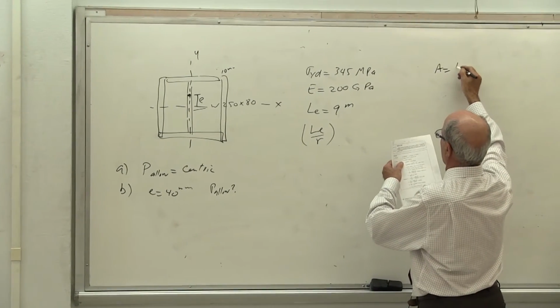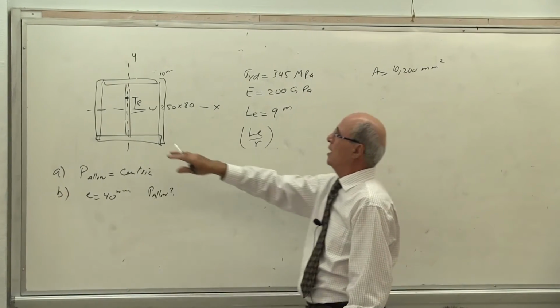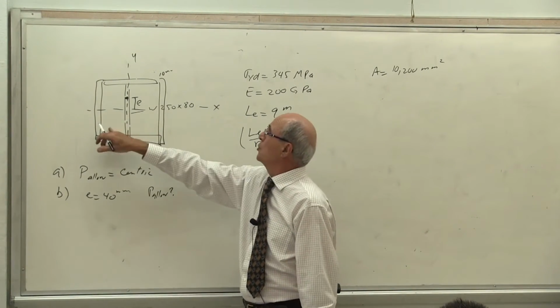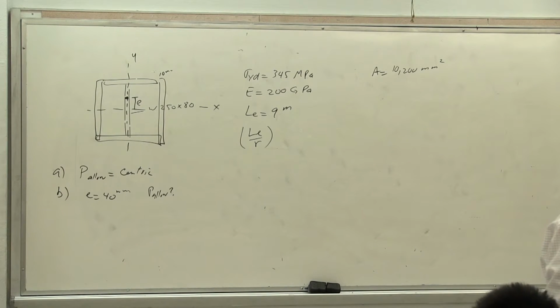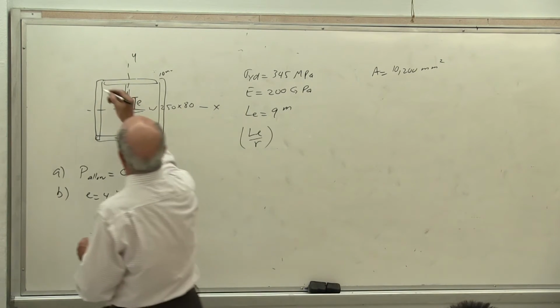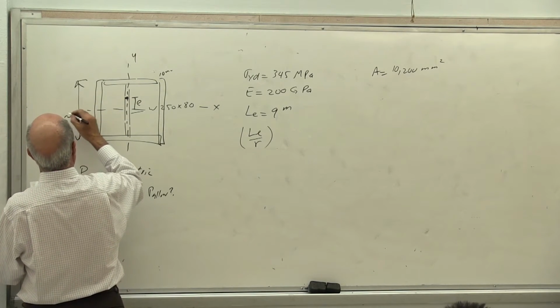The A is equal to 10,200 millimeter square. That's the A of this profile. The A of these two plates is 10 times... I don't know how much the height is. The height depends on the height of the beam. Is that correct or not? We get that in a minute. The D, this D from here to here from the table, is 254 millimeter.